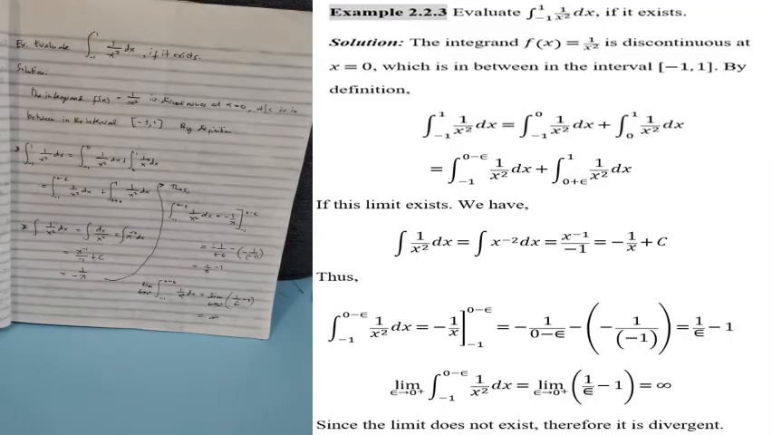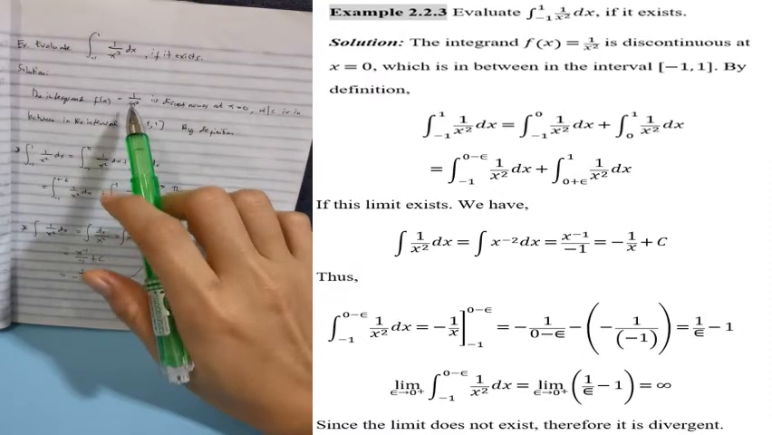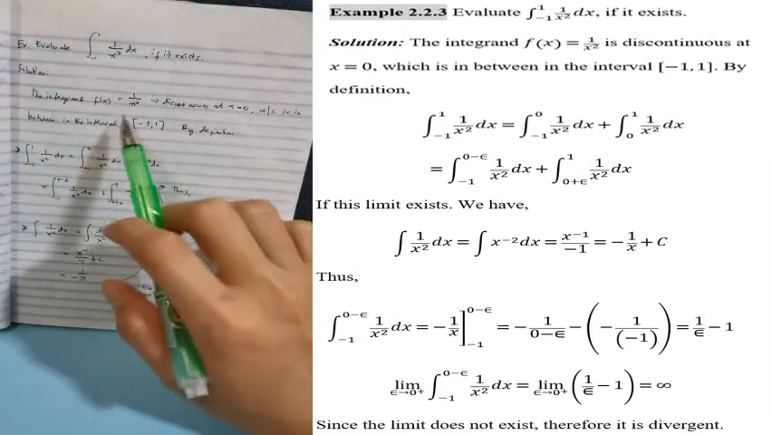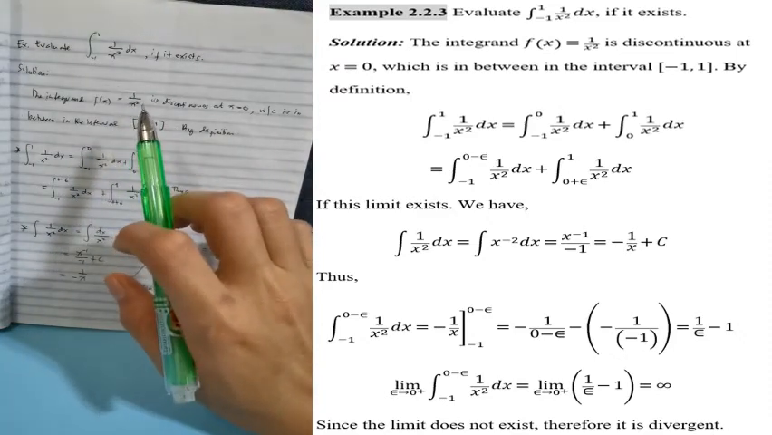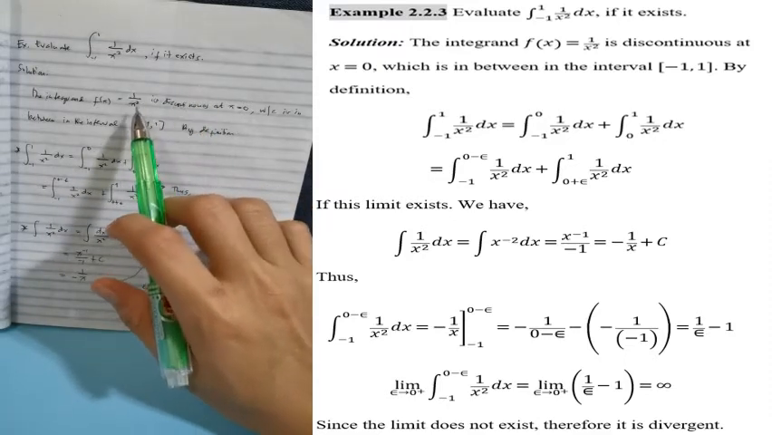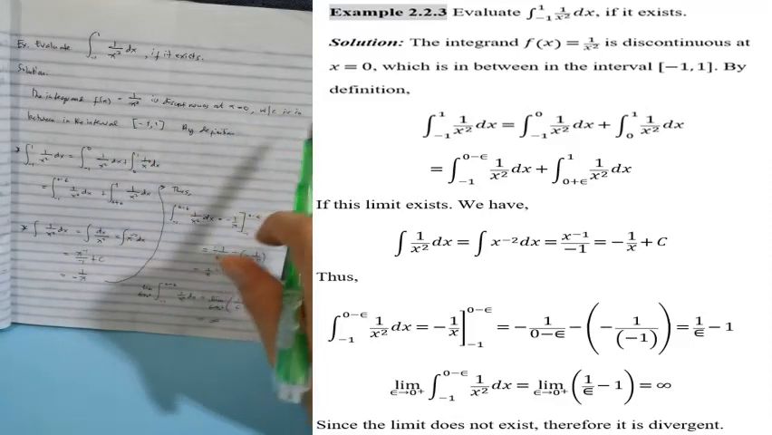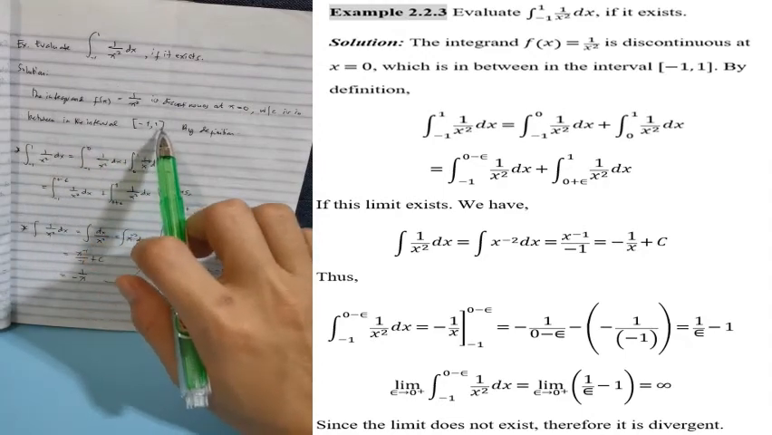So we have another example here. The integral of 1 over x squared dx evaluated from negative 1 to positive 1 if it exists. Diba ang integrand natin dito class is 1 over x squared, which is discontinuous at x is equal to 0 because when we substitute 0 here, magiging 1 over 0 and it is undefined. So we can say that this given integrand is discontinuous at the point 0, which is in between negative 1 and 1.